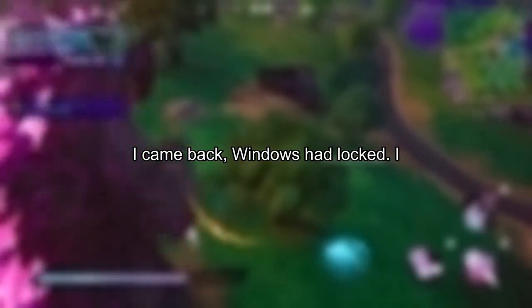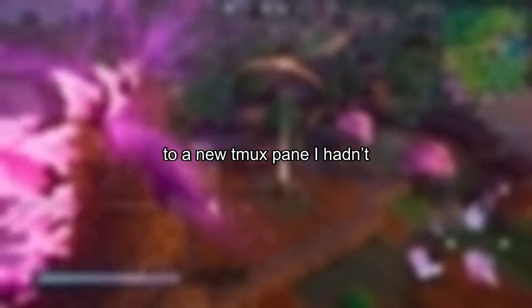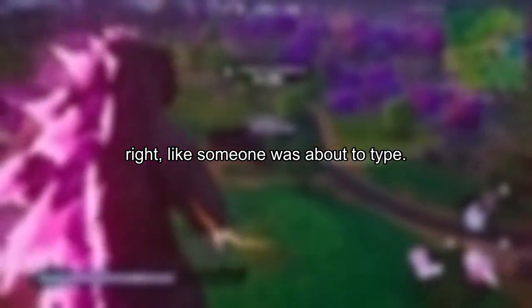I closed my laptop and went to the kitchen. Ate a cereal bar standing up. The house was quiet. The fridge hummed like a far server room. When I came back, Windows had locked. I signed in and found my terminal open to a tmux pane I hadn't created. The pane was tailing our prod logs with a simple grep for 9:17. The cursor flickered and then moved right, like someone was about to type.